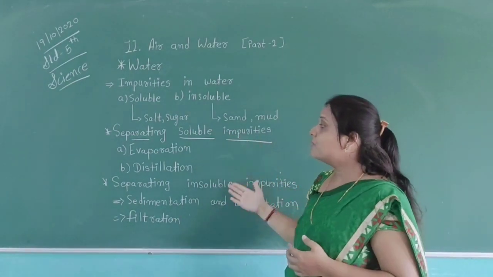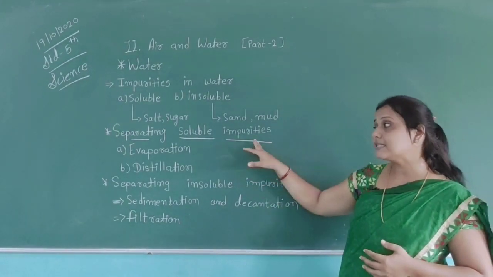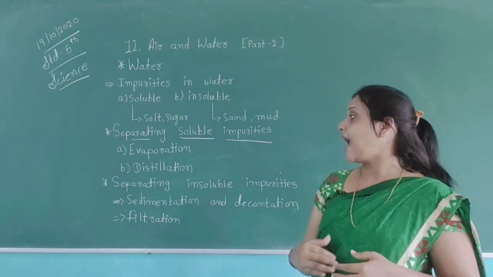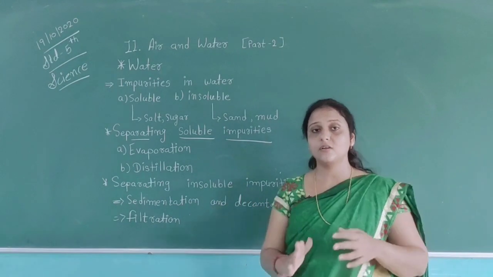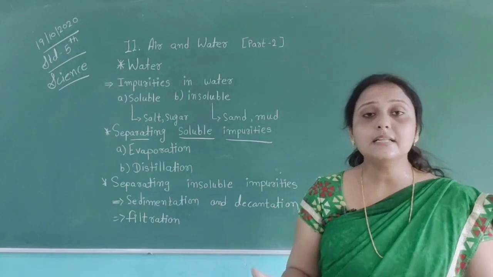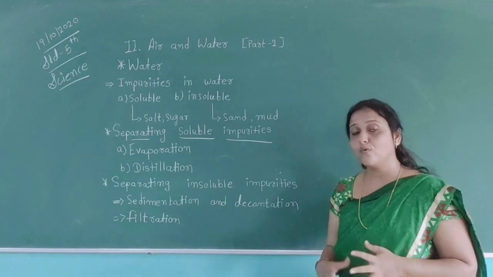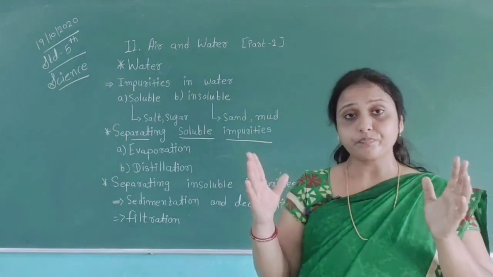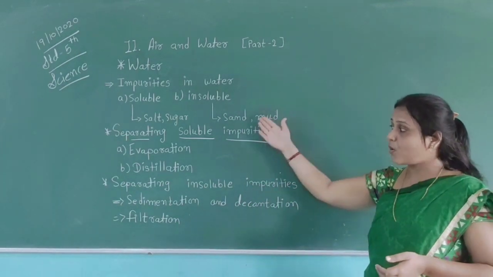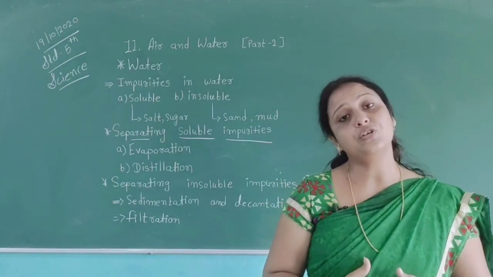So we use some methods to get clear water. For separating soluble impurities we use evaporation and distillation methods, and using these methods we get pure water. For separating insoluble impurities we use sedimentation, decantation and also the filtration method. Students, when you go to a higher standard, you will learn more about these processes. These processes are very useful to us to get clear water.